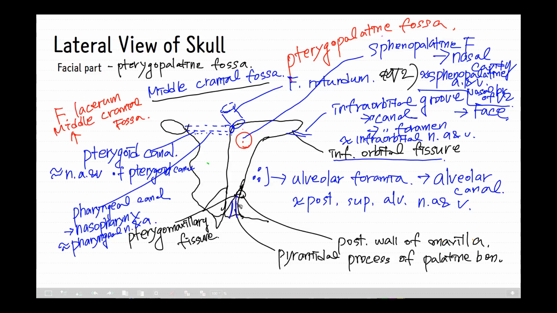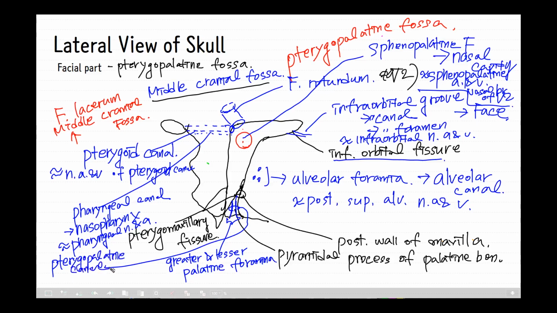And finally, we have the greater and lesser palatine foramina in the posterolateral side of the palate, and these foramina are continuous with this canal. This canal is the pterygopalatine canal.